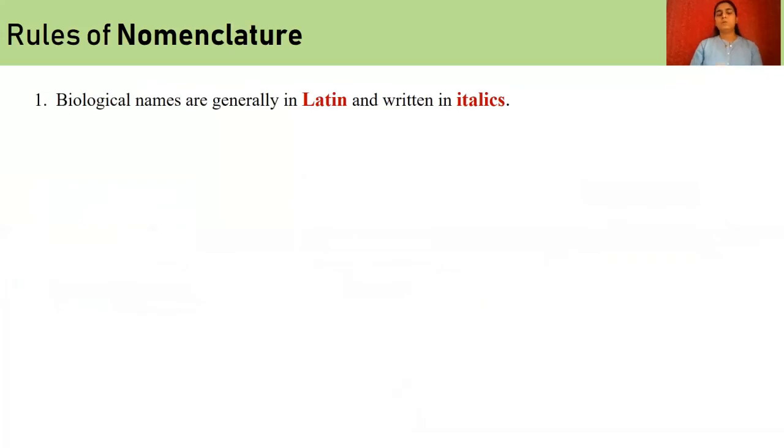Now, what are the rules for nomenclature? Biological names are generally in Latin language. Latin is a dead language, hence it is used for nomenclature of the organisms.